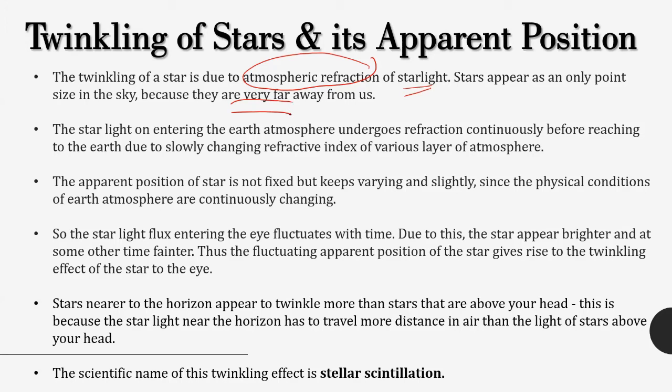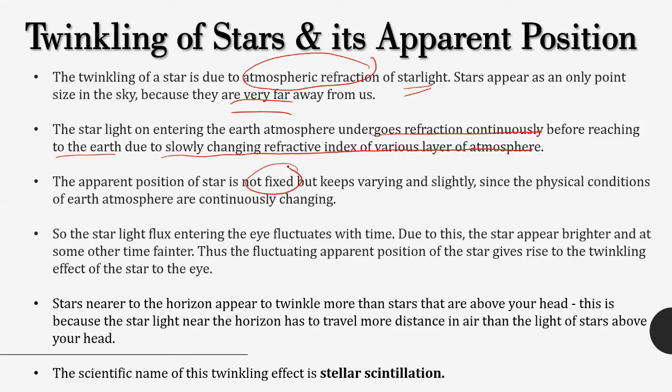The starlight on entering the Earth's atmosphere, what will it go through? It will undergo refraction continuously before reaching the Earth, and due to the slowly changing refractive index of the various layers of the atmosphere, the apparent position of the star is not fixed.